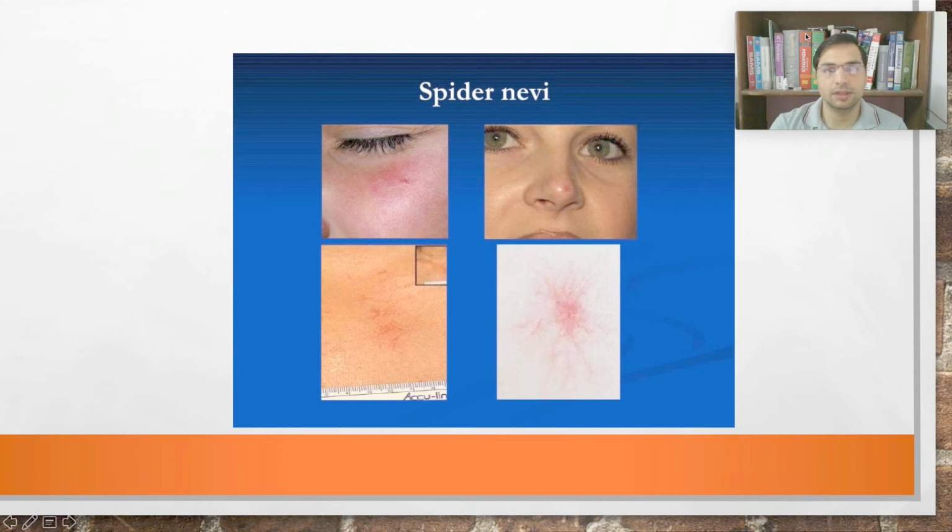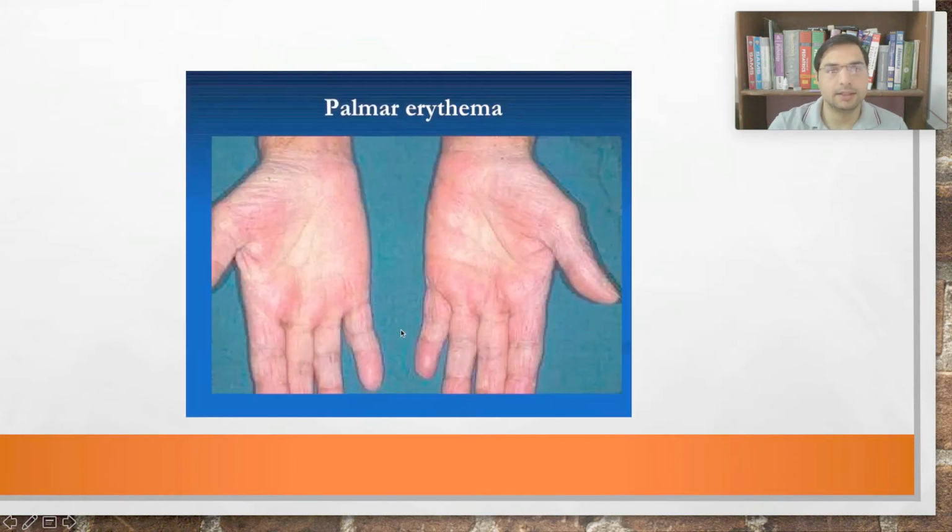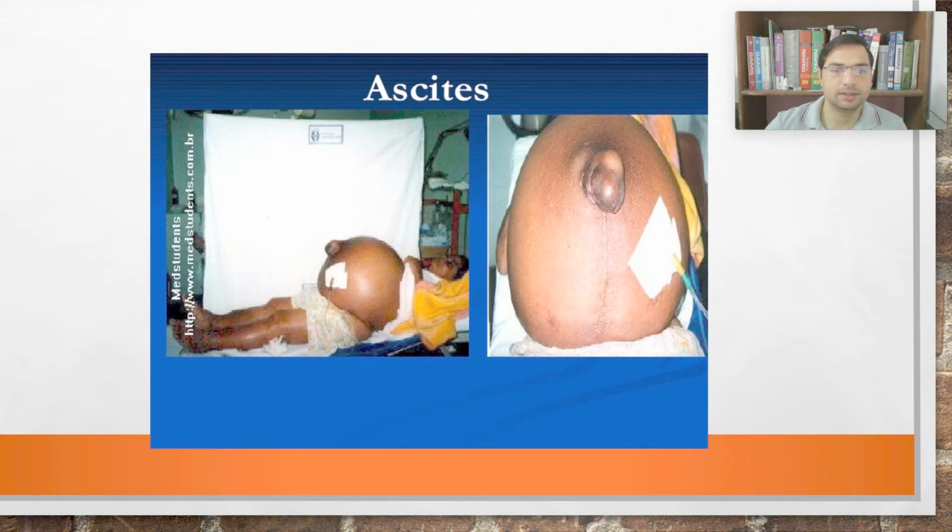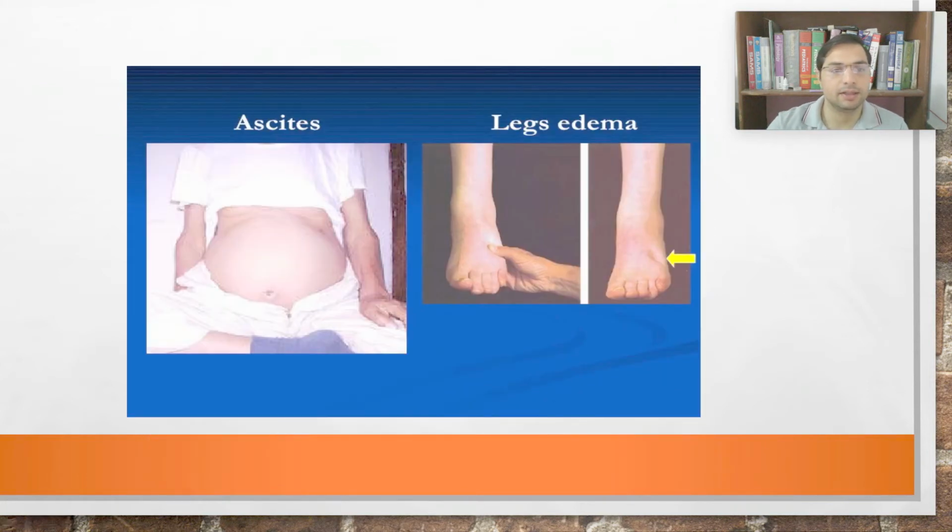So this is how a spider nevus looks like, right? Spider nevus, dilated arterioles. See, this is how a palmar erythema looks like. Erythema means redness, palmar means palm. Ascites, see the abdomen is so much enlarged, it is filled with water, the peritoneal cavity is filled with water, right? Even the umbilicus has herniated out in this photograph. Then ascites, another case of ascites, which is called jalodhar in Ayurveda, right? Legs edema, pitting edema, see the pit is formed when you press it, pitting edema.